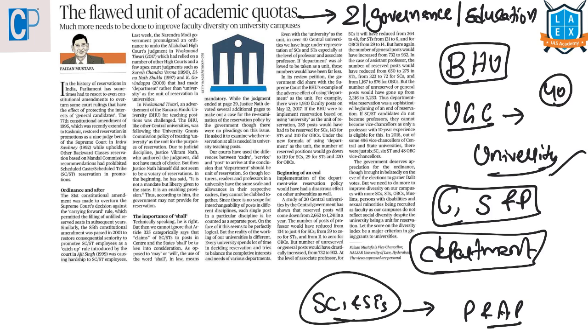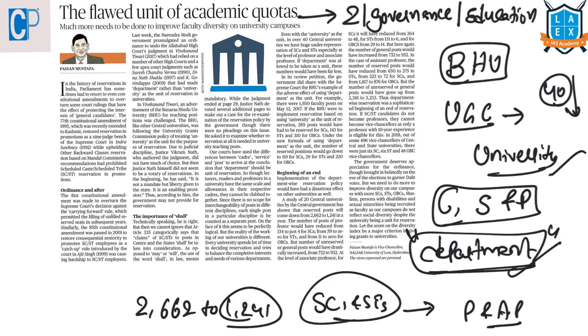So the entire article is talking about how, if the department is brought in as the unit for providing reservation, then this number will be brought down. A study of 20 central universities by the central government has shown that these reserved posts will come down from nearly 2,662 to 1,241 in a year if the department is taken as the unit for reservation.